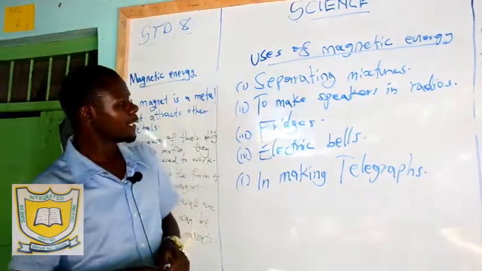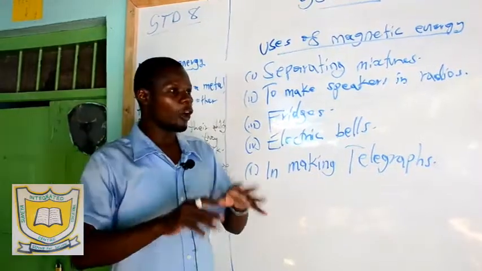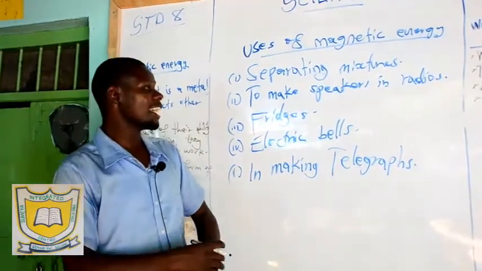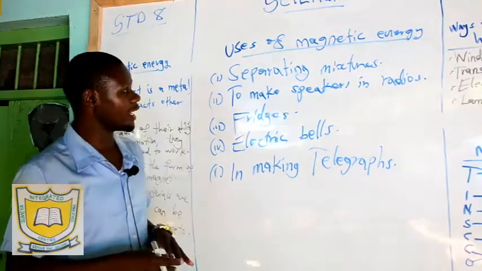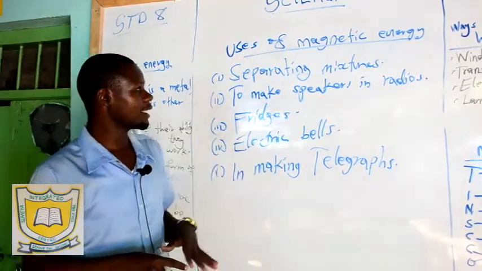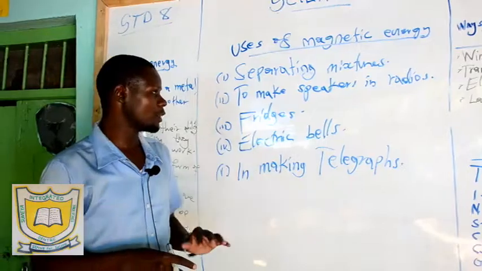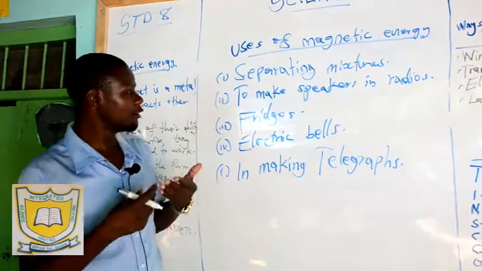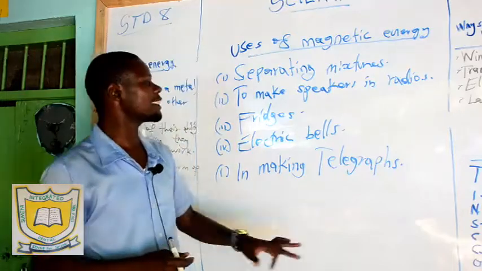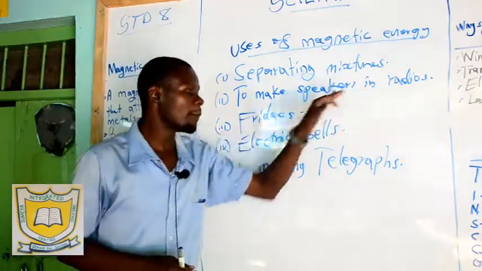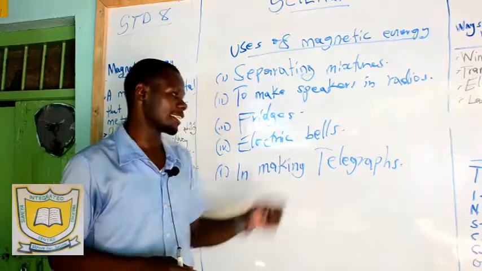Number two, to make speakers in radios. You find that all speakers have magnets for the vibration and production of sound. Sound is also another type of energy. I will discuss it later. So in order to produce a sound, there is that vibration in speakers, and it is caused by the magnets that are found in speakers.